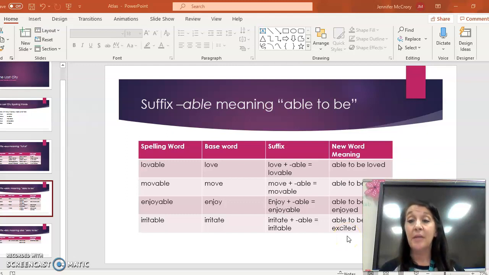Sometimes we think of excitement as, oh my gosh, I got a new car, or it's my birthday, I'm so excited. Okay. But sometimes we don't think about that if we're irritated with something. Sometimes something irritates me and I'm just nervous, I'm anxious, I'm really frustrated with somebody who just keeps tapping on their desk. That's also a form of being excited, but it's excited in a negative way.